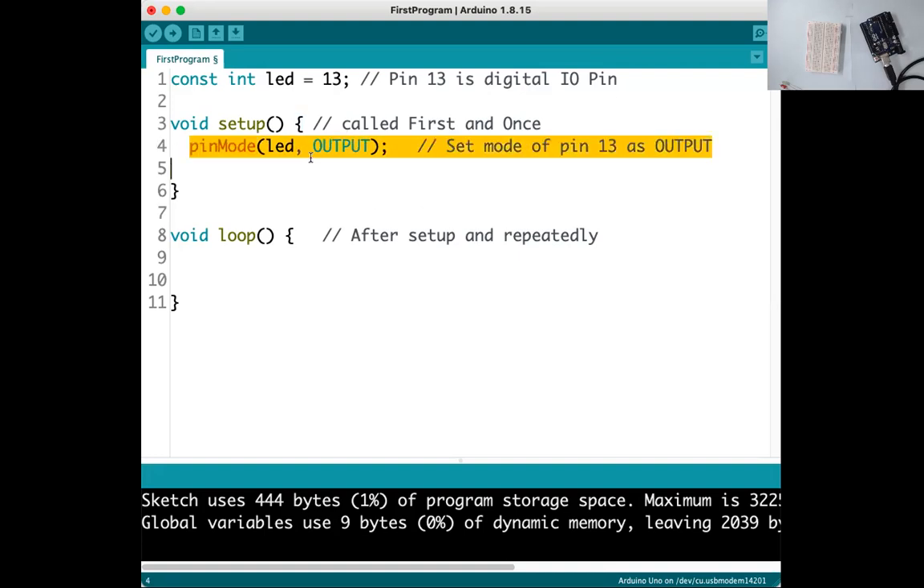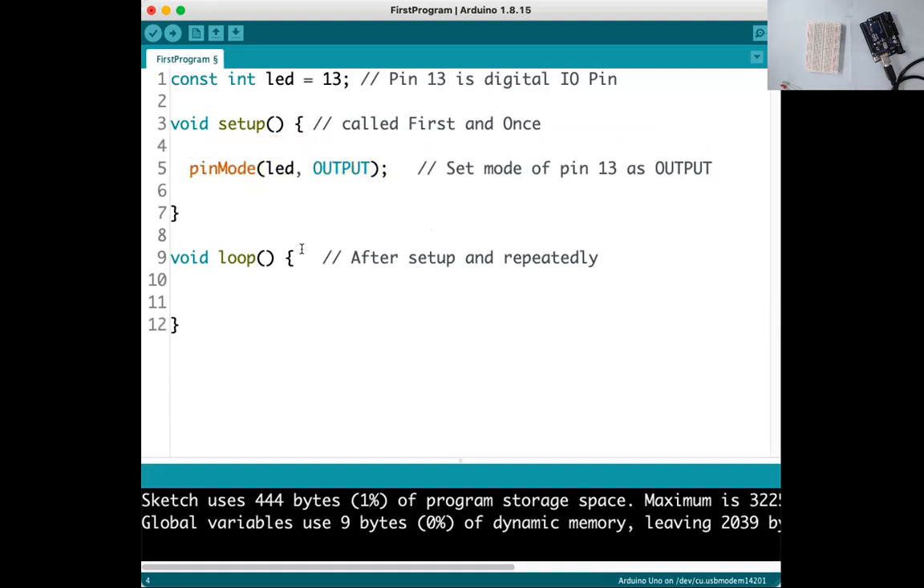That's why I am putting this pinMode function in the setup function. Whatever code you want to execute first and only once, we have to put into the setup function. Getting this? So pinMode(LED, OUTPUT). We have set the mode, so pin number 13 can be used as output now. Done.